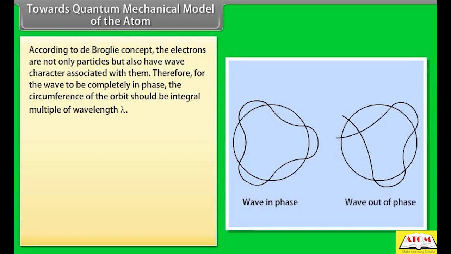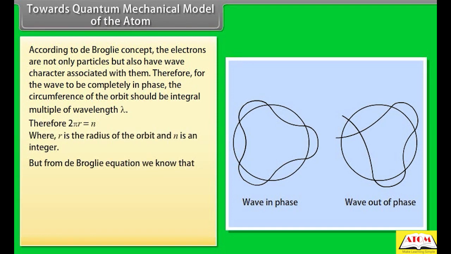Therefore, for the wave to be completely in phase, the circumference of the orbit should be an integral multiple of wavelength lambda. But from the de Broglie equation we know that lambda is equal to h upon mv. Hence, 2 pi r is equal to n into h by mv, where mvr is equal to n into h by 2 pi.